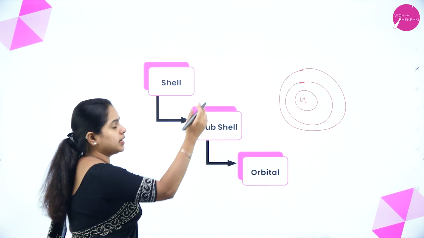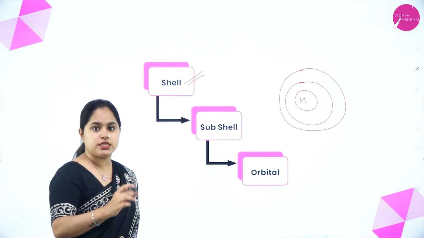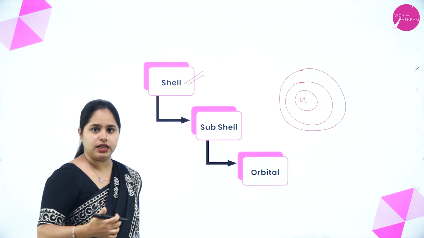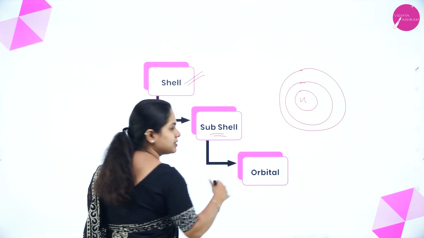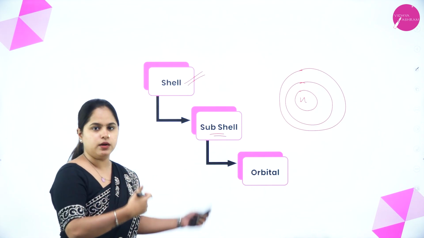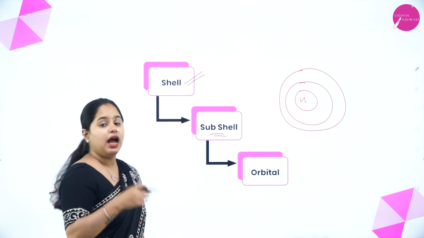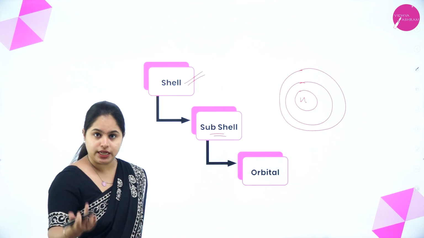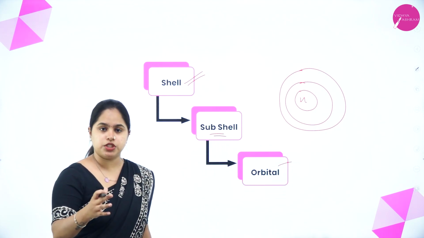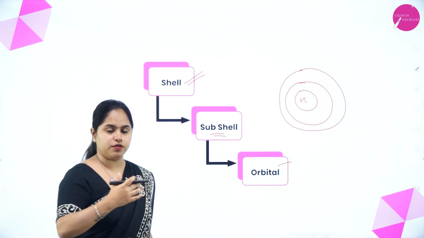Each of these energy levels is called a shell, which is represented by 1, 2, 3, or K, L, M that we have studied. Inside these shells, there will be subshells present. We will study what exactly this is in the next slides. In shells, there will be subshells, and corresponding to each subshell, there will be orbitals. Certain subshells will have a certain number of orbitals. This is a basic thing that you have to understand.